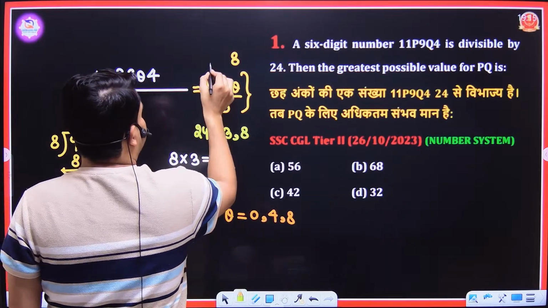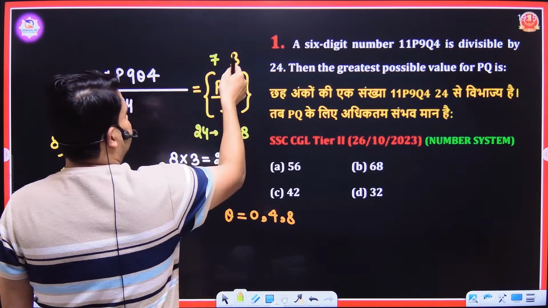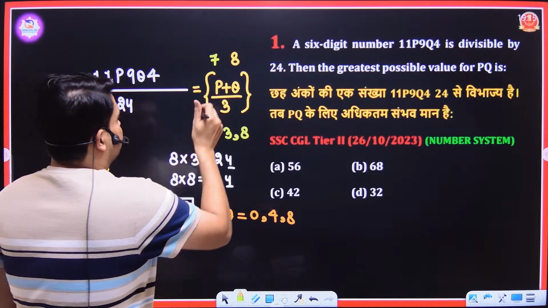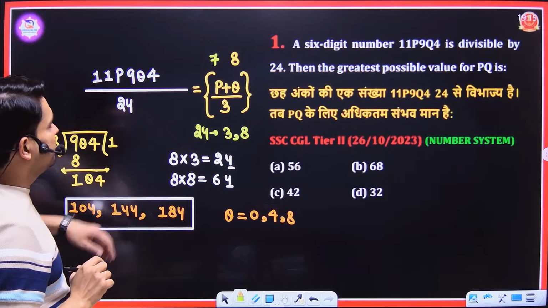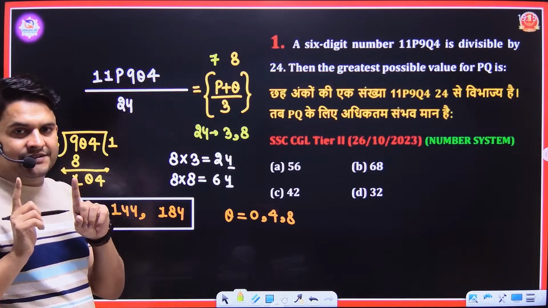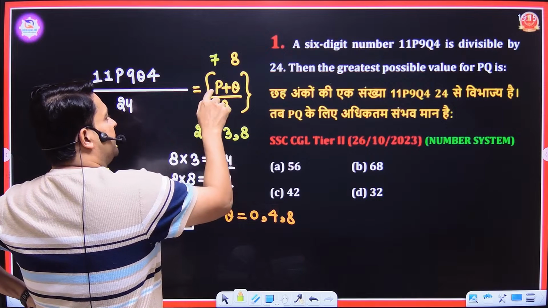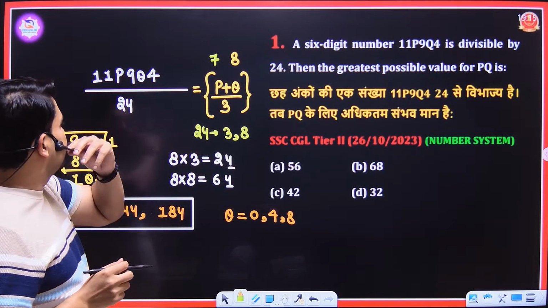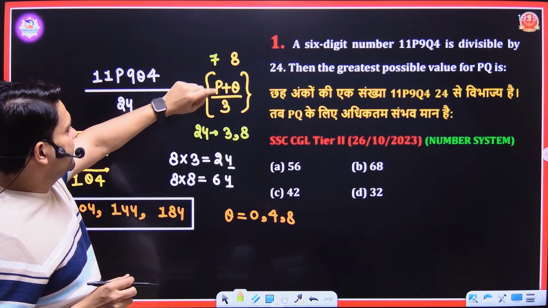So the value of p that satisfies is 7, as 8 plus 7 is 15, and 15 is divisible by 3. You cannot put 18, which is also divisible by 3, because p and q can be filled with 0 to 9, as they are single-digit numbers. So q is 8. If you put q equal to 8, then p must be 7. You cannot put 8.